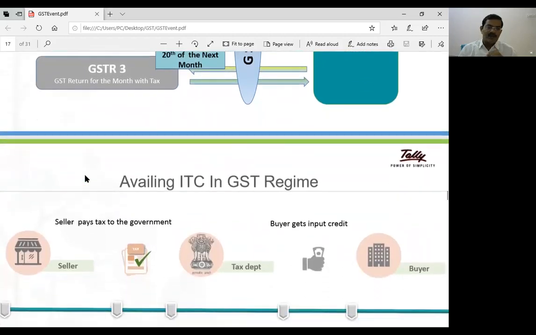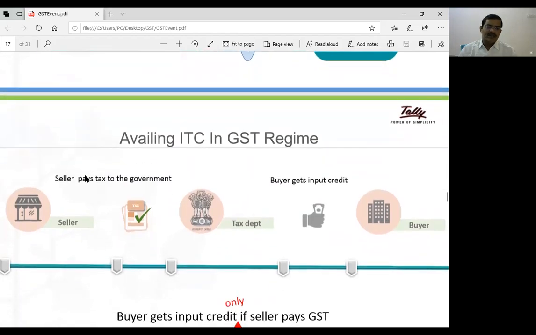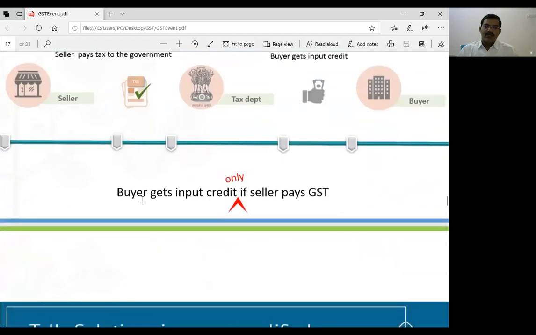ITC advantages: availing ITC in the GST regime. In GST, there is a major advantage in input tax credits. The seller pays the tax to the government, and the buyer gets input tax credit, but the buyer gets the input tax credit only if the seller has paid.